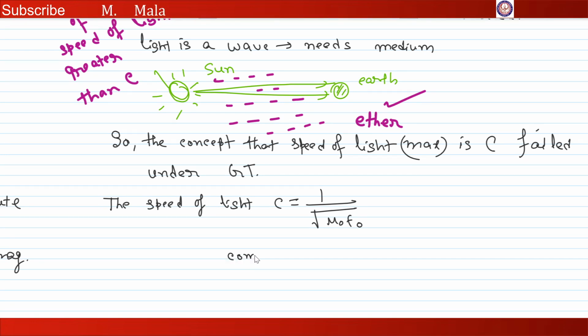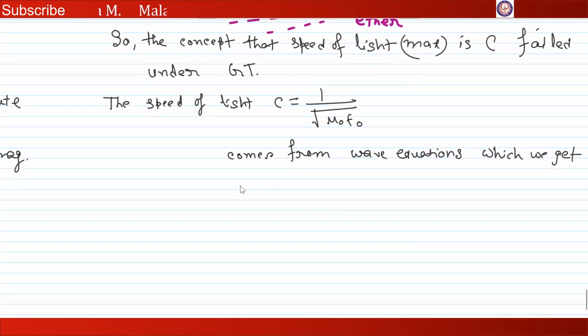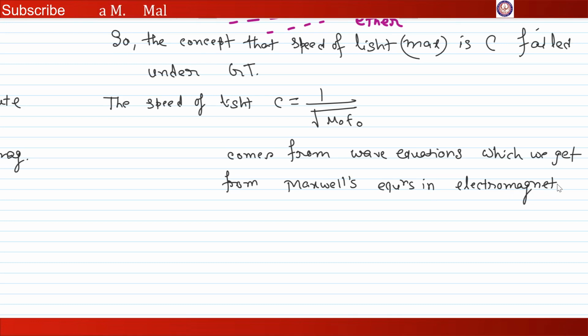This comes from the wave equations, which we get from Maxwell's equations in electromagnetism.